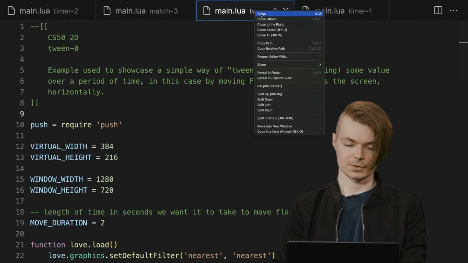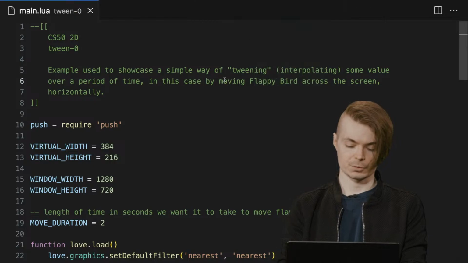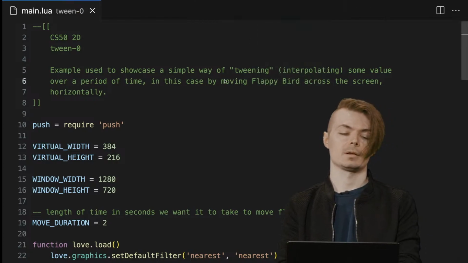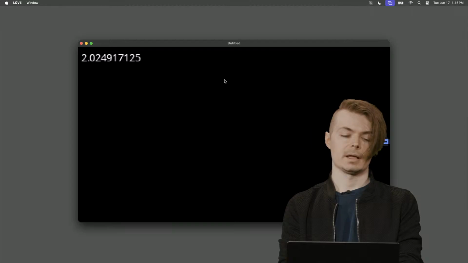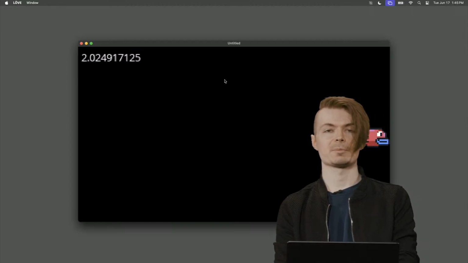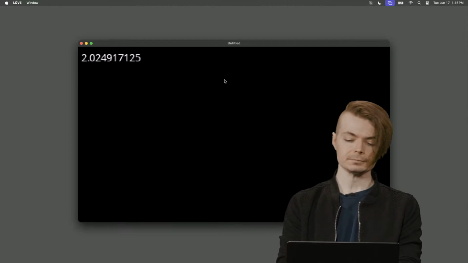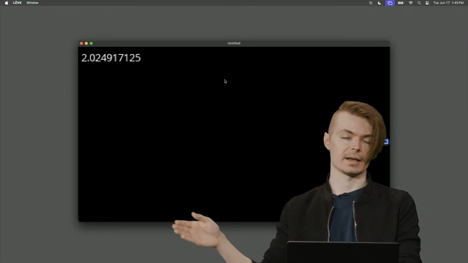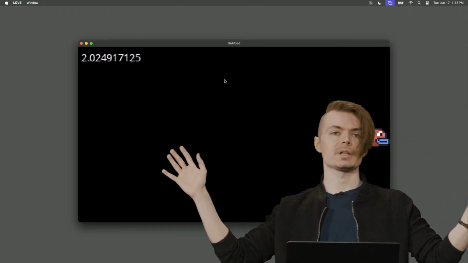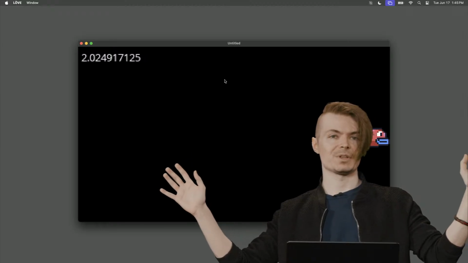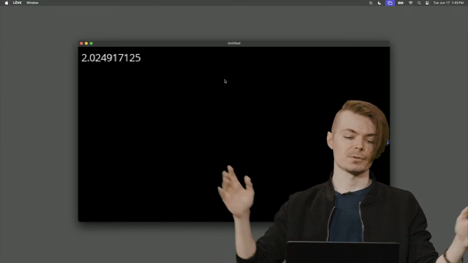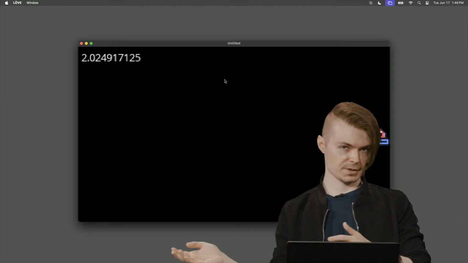Let's go ahead. I'm going to close the others here. Let's just run this. And you'll see that we have the Flappy Bird graphic from previously moving from left to right. Now, how do we move something over the space of 2 seconds from one area to the next?